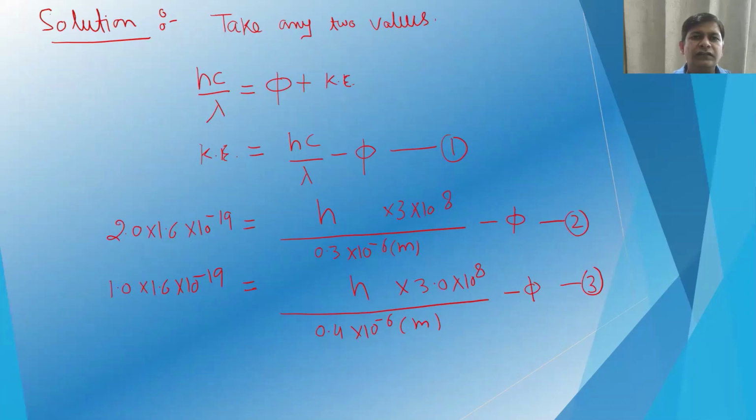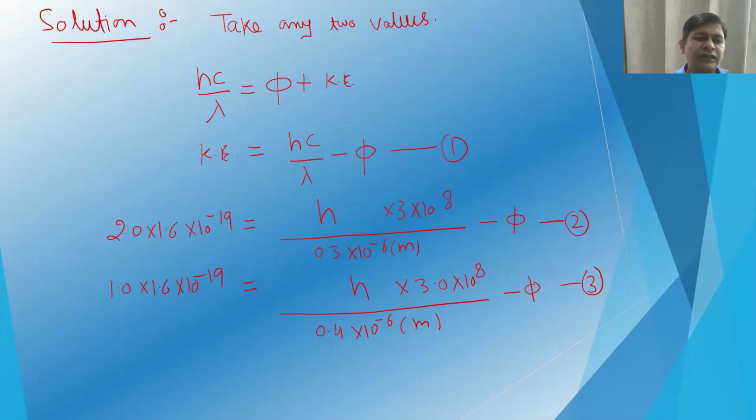So the solution is, we know the equation hc by lambda is equal to work function phi plus kinetic energy. If we rearrange that, kinetic energy will be hc by lambda minus phi. We can call this equation 1. We can take any two values. So we are taking the first value, where the incident wavelength is 0.3 micrometer and the stopping potential is 2 volt. So you insert these values.